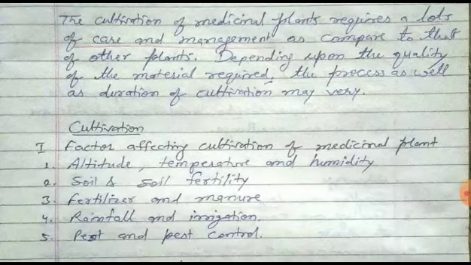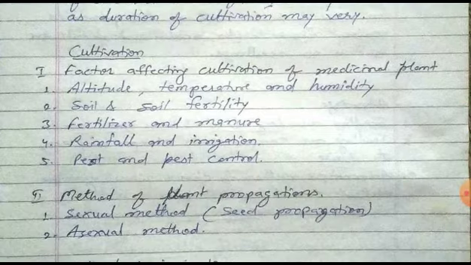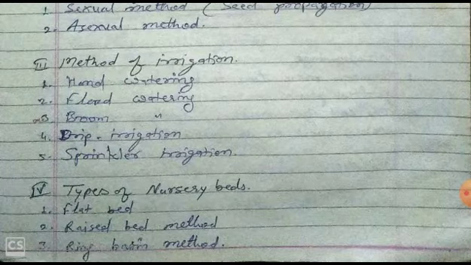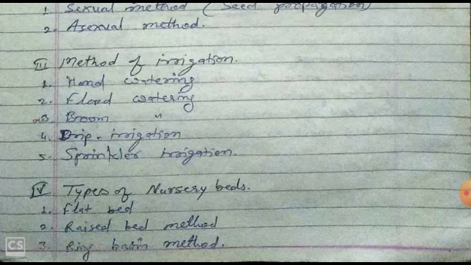Now, cultivation is divided into four parts. First, factors affecting cultivation of medicinal plants. Second, methods of plant propagation. Third, methods of irrigation. And fourth, types of nursery beds.